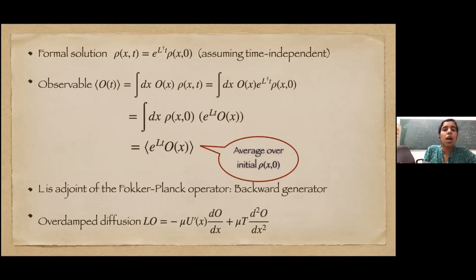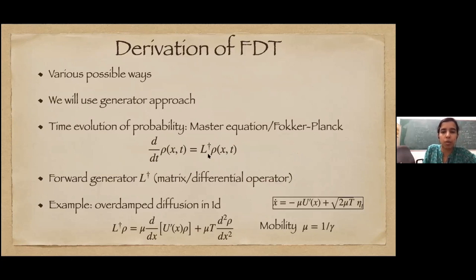Okay. So because we want to derive the fluctuation dissipation relation, which is in terms of a correlation of observables, it's better to work in a picture where we see directly the observables evolving. So we have this formal solution for the probability distribution, which is e to the power L dagger t. I'm assuming that L dagger is time independent.